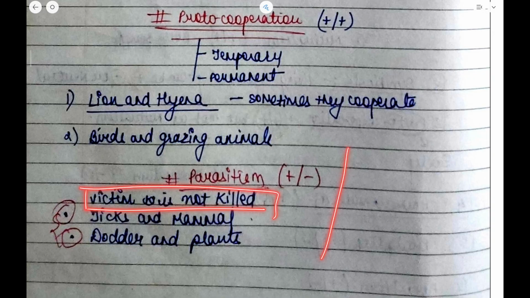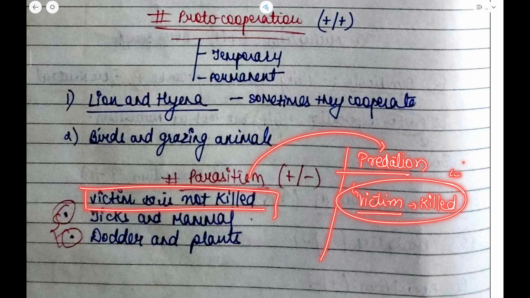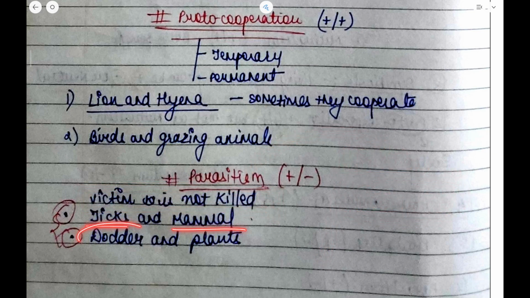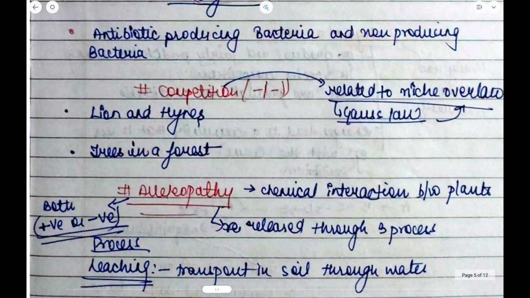Here you can recall that there is a slight difference between parasitism and predation. In predation the victim gets killed. Okay, I hope you have understood this concept. Now, ticks and mammals, dodder and plants show parasitism.